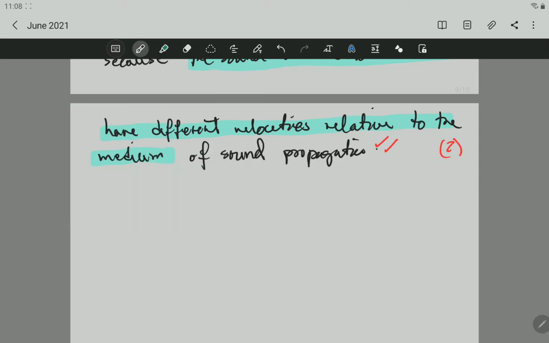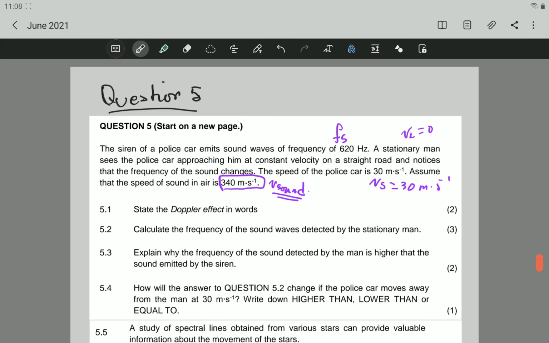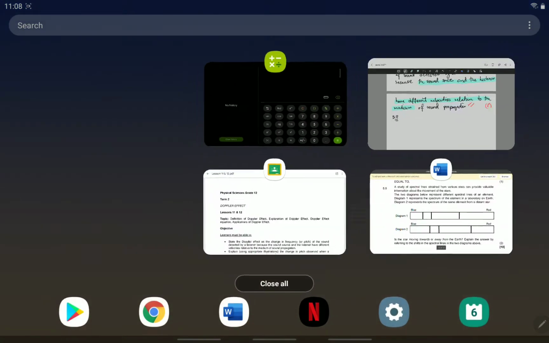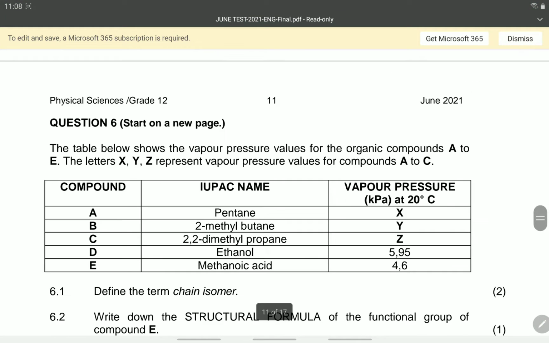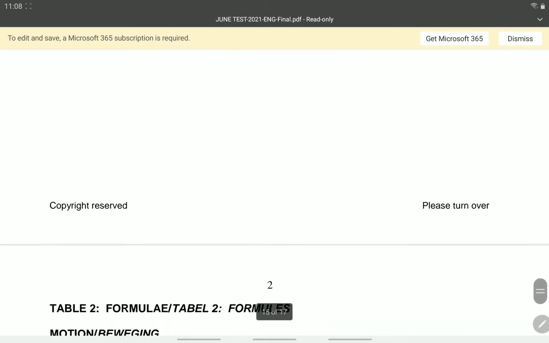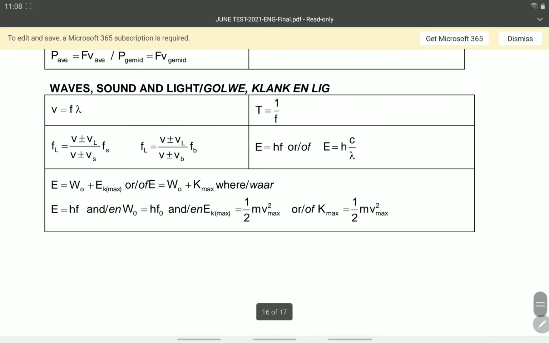All right, let's go to 5.2. Now 5.2 says calculate the frequency of sound wave detected by the stationary man. All right, now to do this question, we have to apply the formula. Let's go to the control test, and let's go to the formulas at the end. The formulas are given, so you don't have to learn the formula by memory. Here you can see waves, sound and light. Here will be the part of Doppler effect.